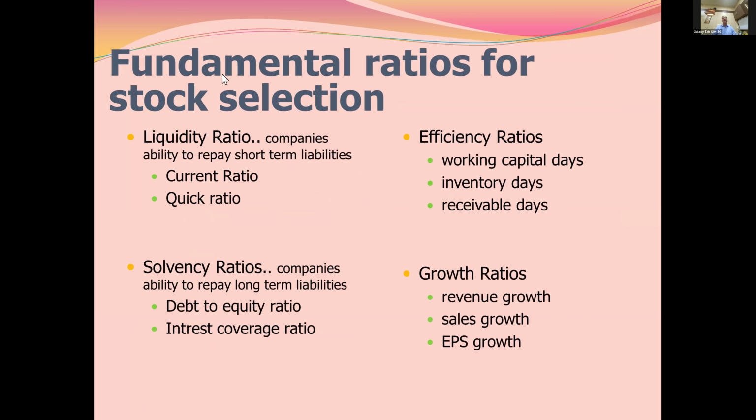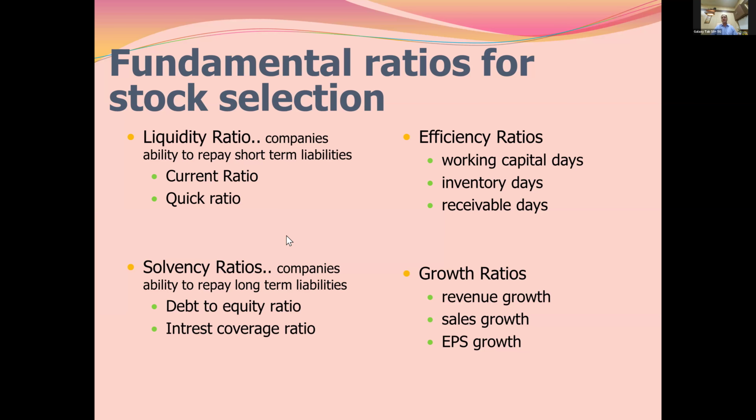Then these are liquidity ratios, which tell us about the company's ability to repay short-term liabilities. That is current ratio, quick ratio. There is another ratio, cash ratio. Cash ratio is very stringent. Current ratio is commonly used. Quick ratio is also used. And there is solvency ratio, which tells us about the company's ability to repay long-term liability. This is long-term, that is short-term. So debt to equity ratio, interest coverage ratio, these are there.